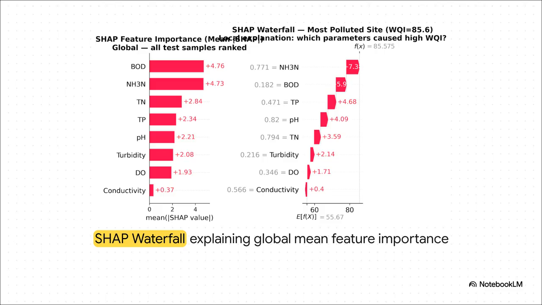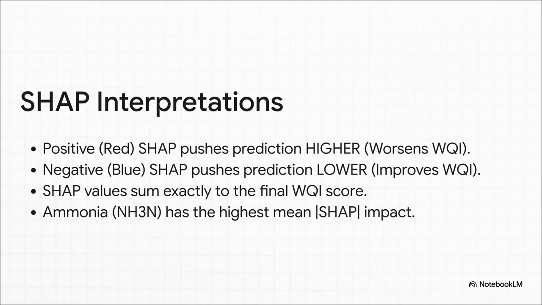Meanwhile, that bar chart on the left ranks the parameters by their average impact across every single sample in the entire reservoir. So to read SHAP like an absolute pro, you just need to remember these rules. Positive red values push the prediction higher. And since a higher WQI means dirtier water, red is bad for water quality. Negative blue values push the prediction lower, meaning better water. And because of the additive property, all these values sum up perfectly to your final score. The massive, unavoidable takeaway from the Donjianko study: ammonia was the undisputed number one driver of pollution across all 31 sites.